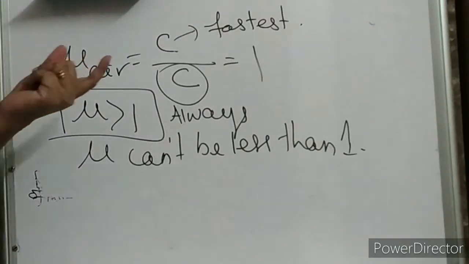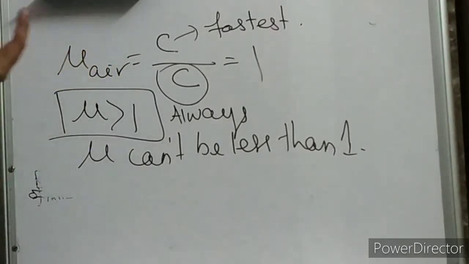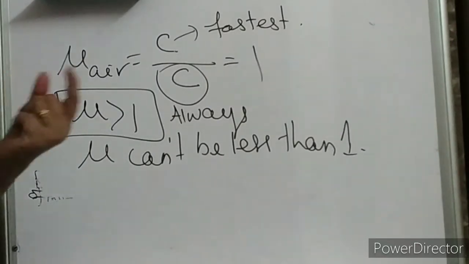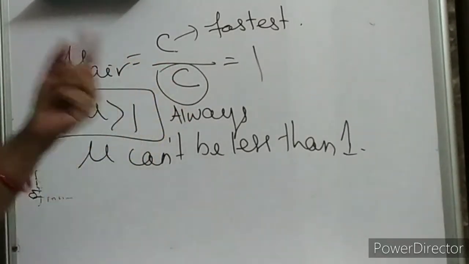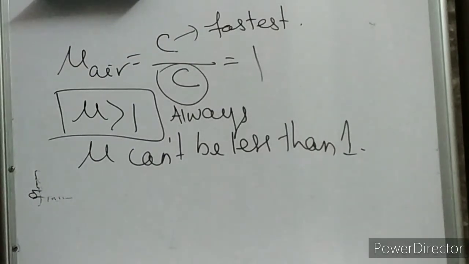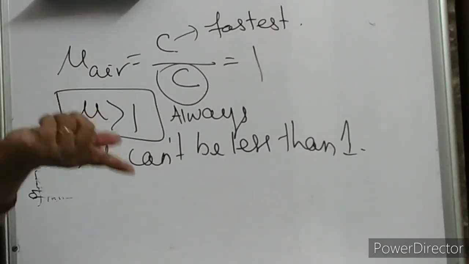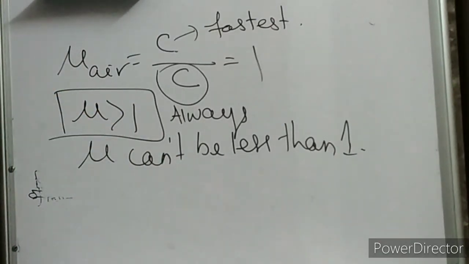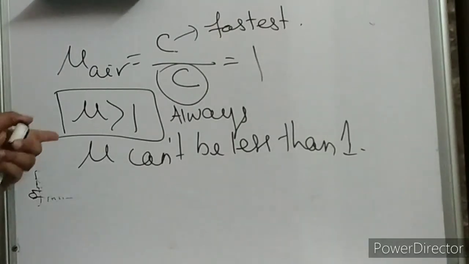So what is this refractive index? Refractive index, you can say also, is a characteristic property of the medium whose value depends on the nature of the material of the medium. Okay? It depends on the nature of the medium. It also depends on the color or wavelength of light, which you are going to study in class 12th. Hope I am clear with this refractive index concept.